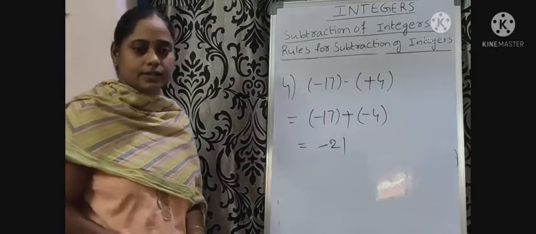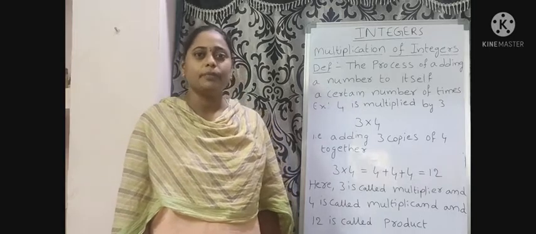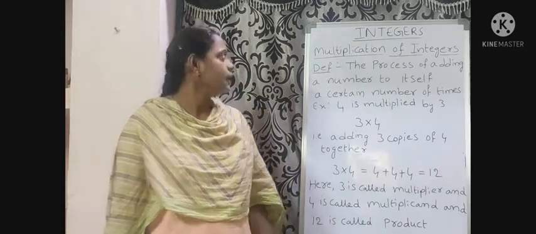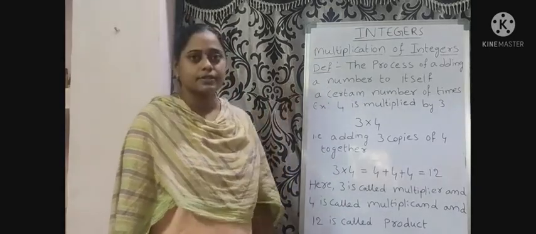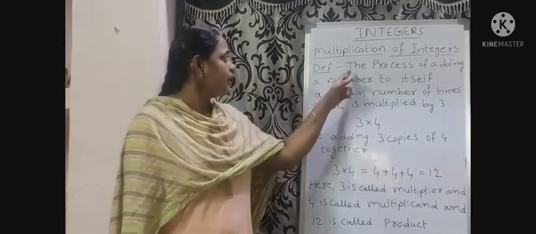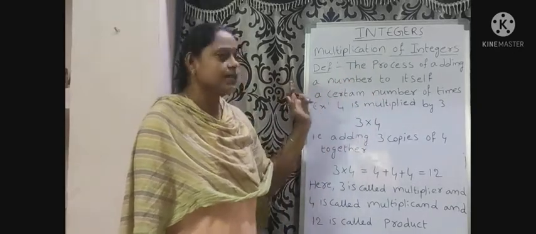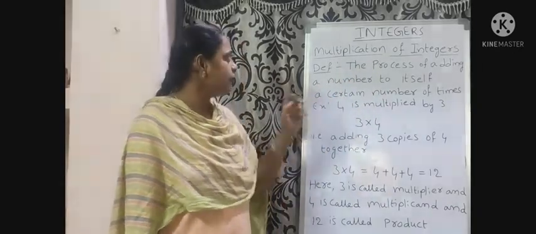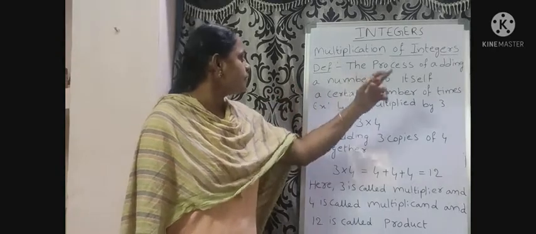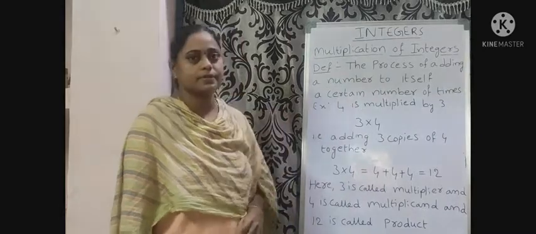Okay students? Next we will go to another fundamental operation, multiplication. Multiplication of integers. Children, we all know multiplication is the process of adding a number to itself a certain number of times. What is multiplication? It is the process of adding a number to itself a certain number of times.